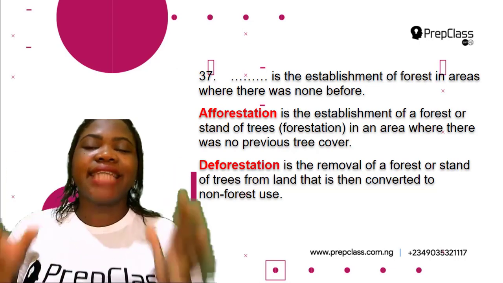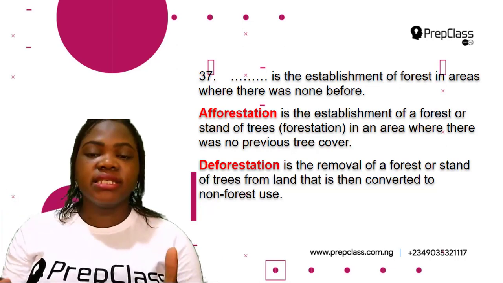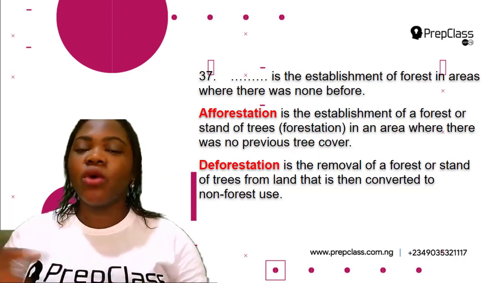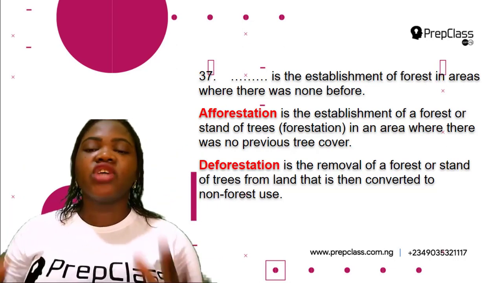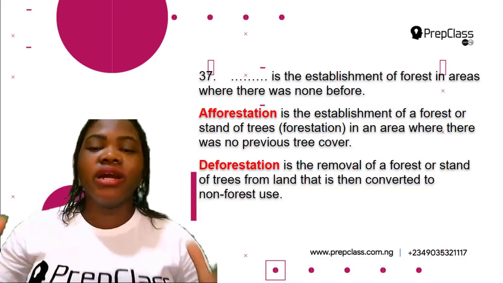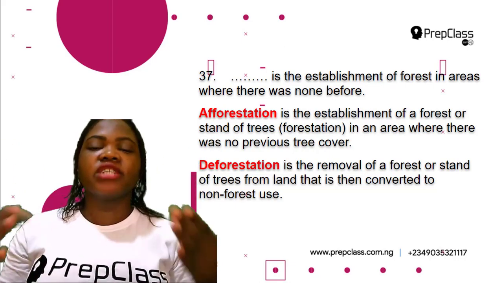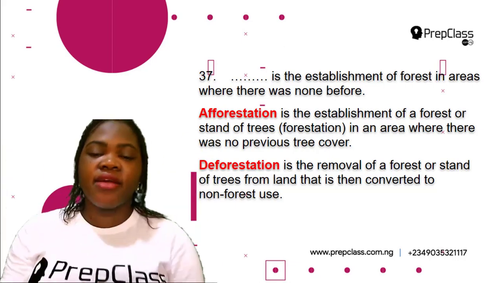Afforestation is the establishment of a forest or stand of trees in an area where there was no previous tree cover.